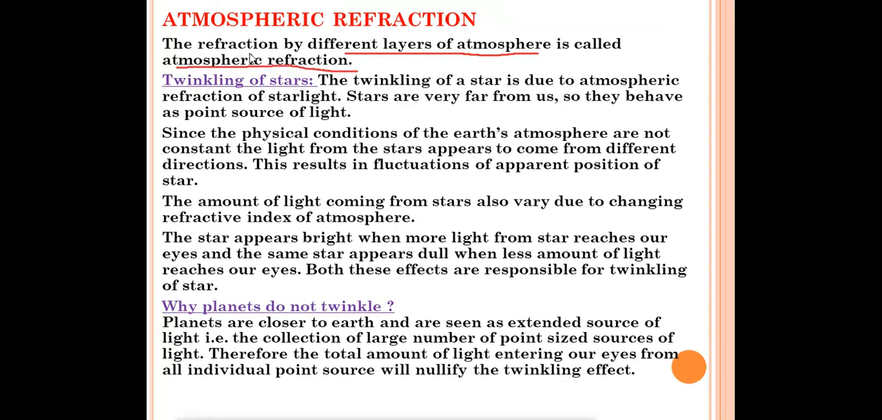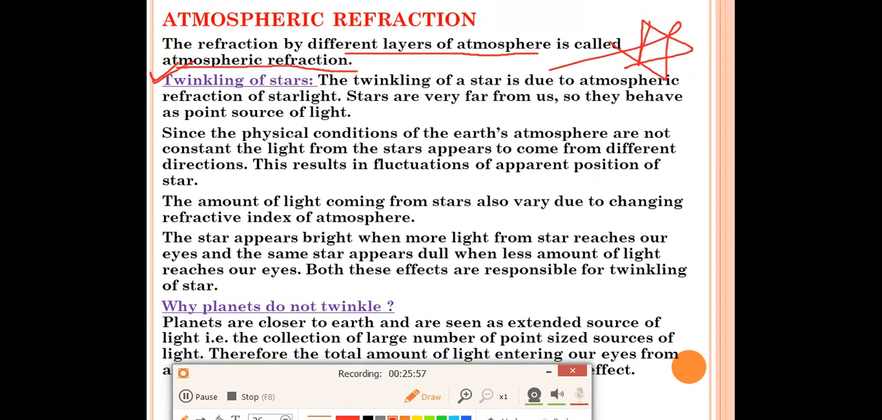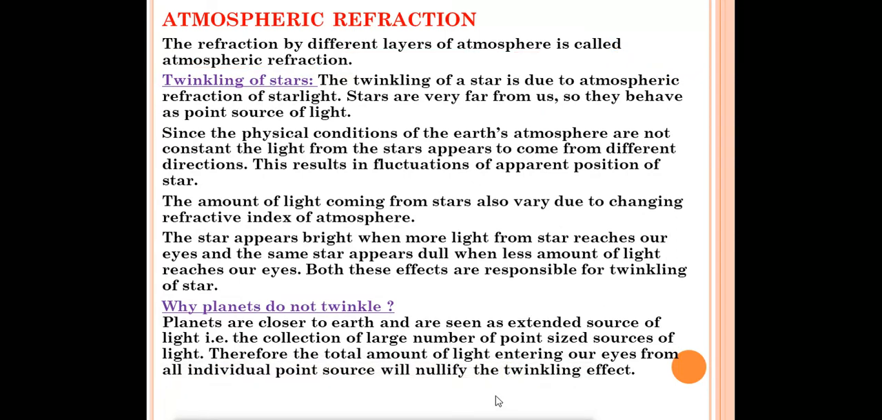Remember this definition. First we'll read about the twinkling of stars. You know that the stars twinkle in the sky during the night. You all have seen the stars twinkle at night. So why does the twinkling of stars occur? Stars can twinkle, but the planets cannot twinkle. Why is it so? Now, we'll read about that.